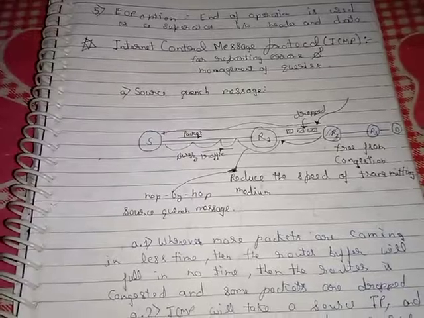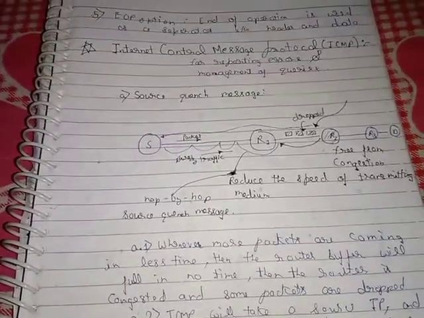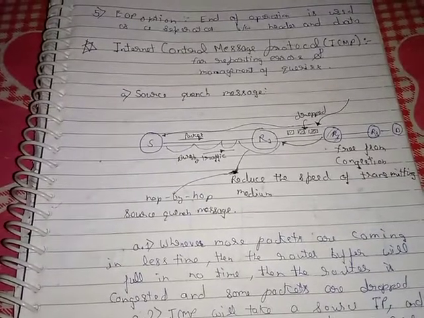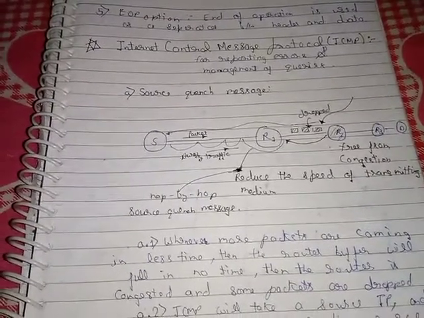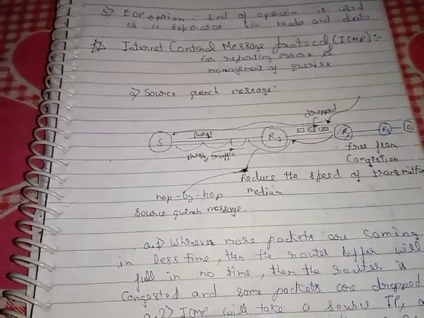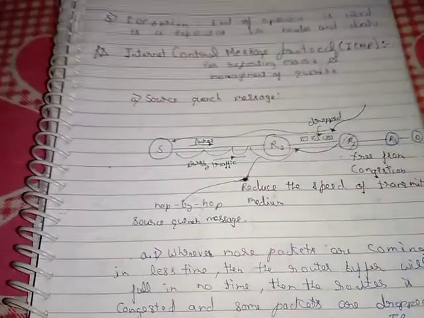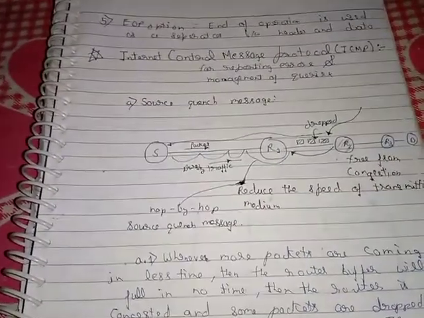Hello everyone. Today we are going to study about Internet Control Message Protocol, commonly referred to as ICMP. It is basically a support protocol for IPv4 and is used for reporting errors and management of queries. So, source quench message is the first type of ICMP message. So let's study about source quench message.